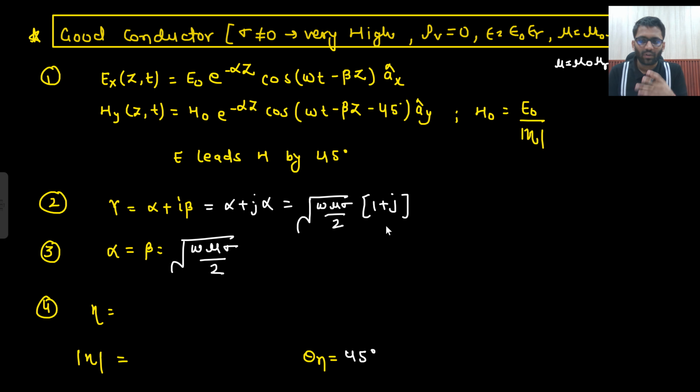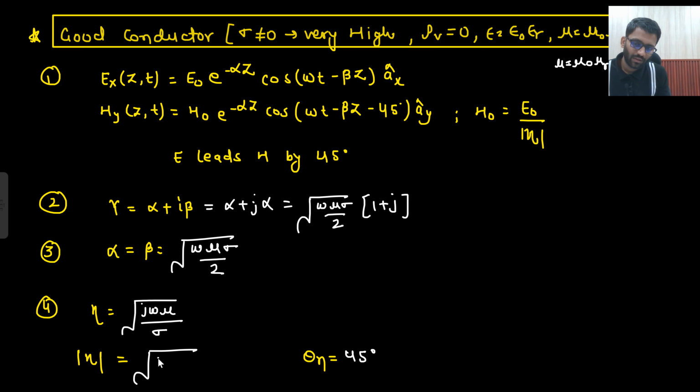Fine. What about eta? What will be the expression of eta? Again, I'm going to write down the general formula: j omega mu, then sigma plus j omega epsilon. But I know j omega epsilon is very low, so I write j omega mu upon sigma. What will be its magnitude? Omega mu upon sigma. The angle will be 45 degrees. Is that clear to you? It is not tough to remember these formulas, you just need to have patience, and if you have the patience, then you will be able to remember it.